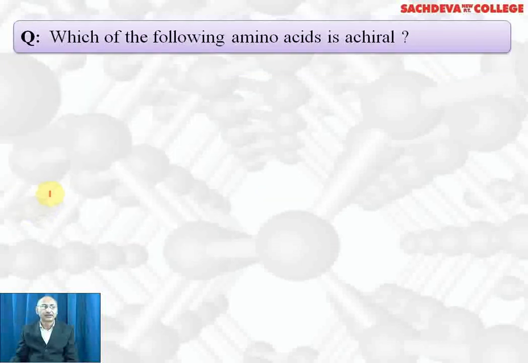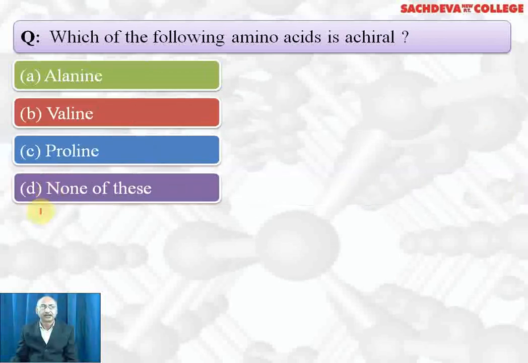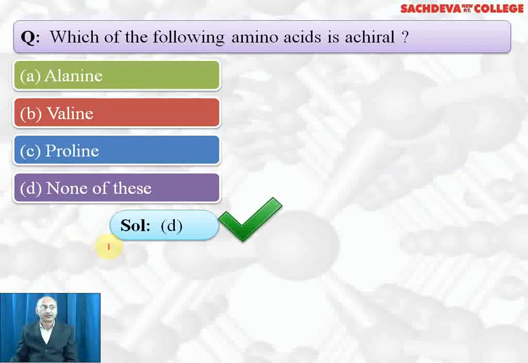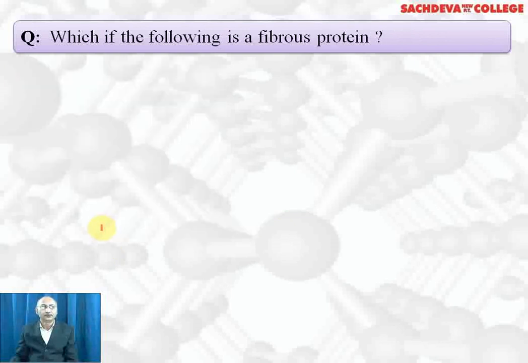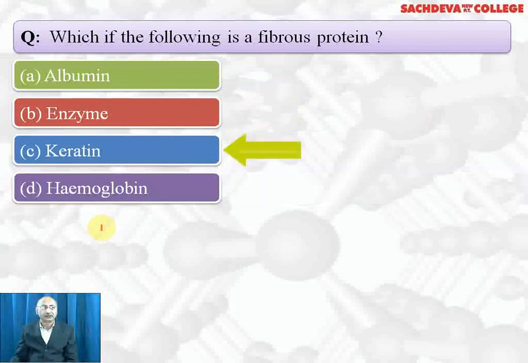Which of the following amino acid is achiral or optically active? Alanine, valine, proline. Achiral means not optically active. Correct answer is D part. All are optically active. None of these is achiral. Which of the following is fibrous proteins? Albumin, enzyme, keratin, hemoglobin. Correct answer is keratin is the fibrous protein.